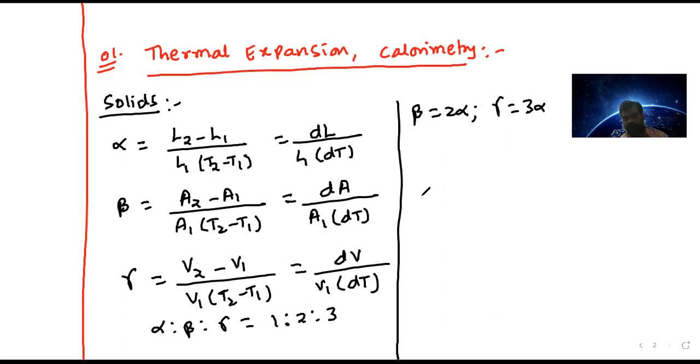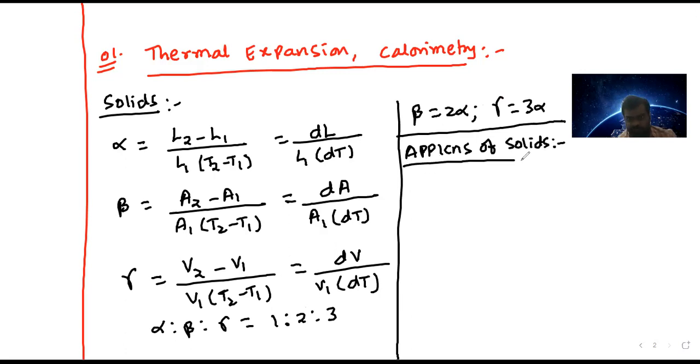After this, we have the applications of thermal expansion in solids. First and foremost application is the time period of a simple pendulum.